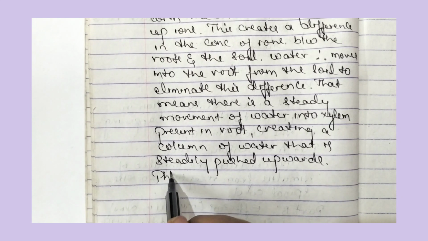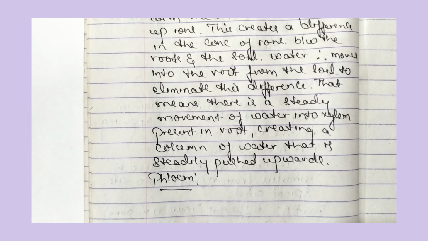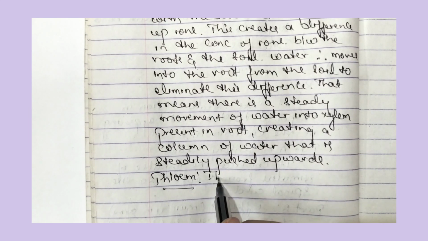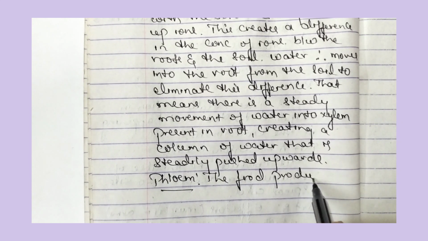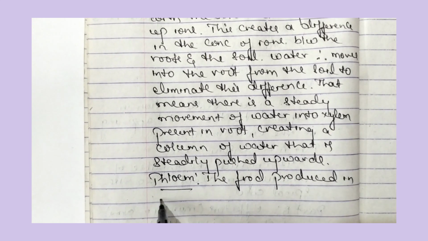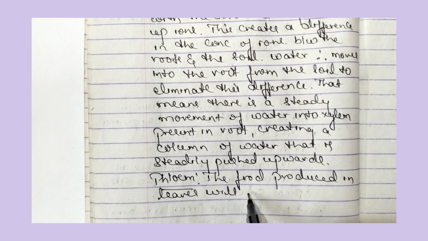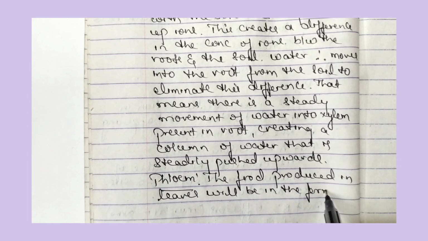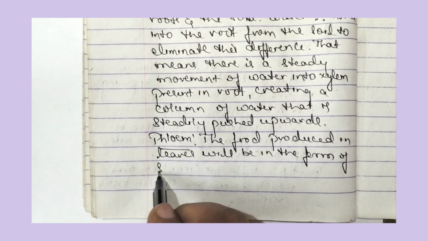Now let us write the role of phloem. So what is the role of phloem in this one, let us see. So now phloem, the food produced in leaves will be in the form of sucrose.